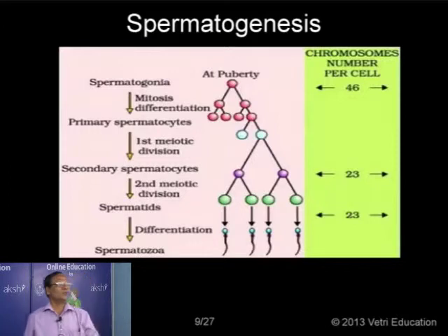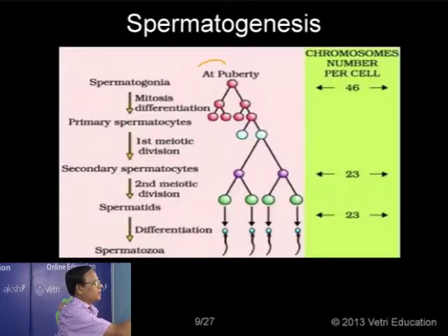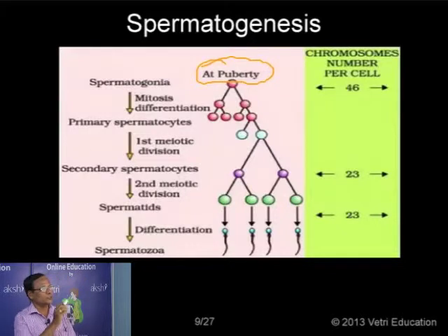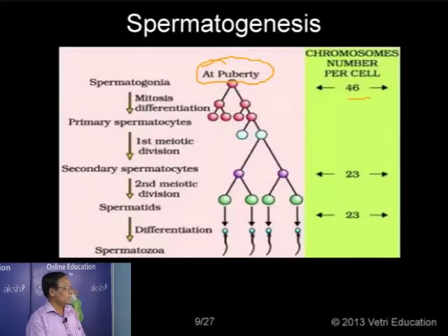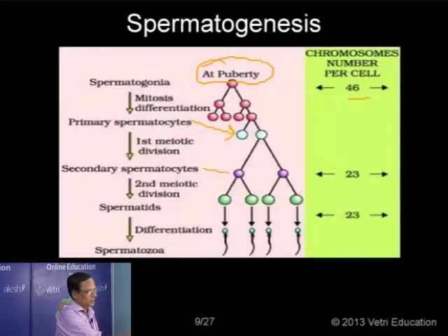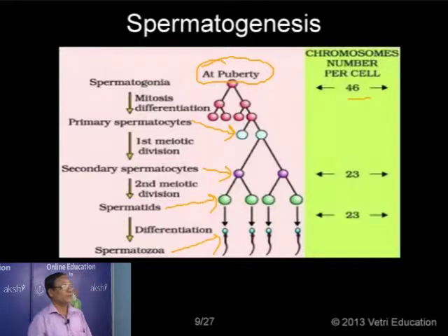Now this is a normal one, just the same. So we have the spermatogonia. At puberty, don't forget, we have the maturation, the formation of the sperm only at puberty, that's why it's specified. So in the case of spermatogonia, we have the number 46, and this is the primary spermatocyte, and this one is the secondary spermatocyte, and these are the spermatids, and these are the spermatozoa.